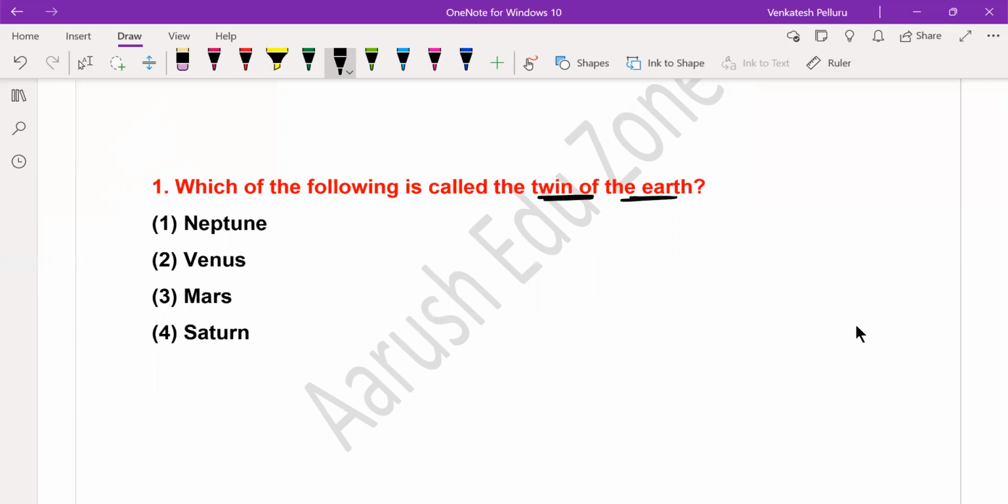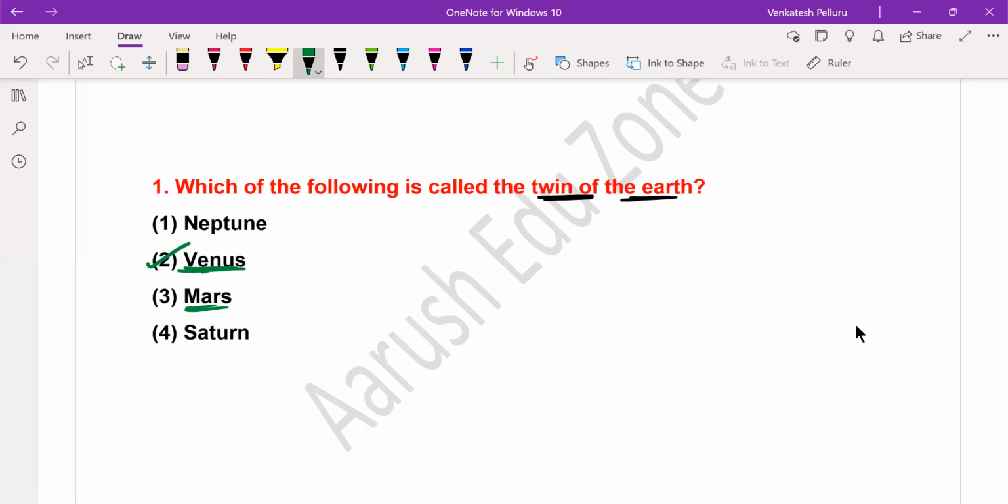So the question here is, which of the following planets is often referred to as the twin of the Earth? The options are Neptune, Venus, and Mars. What is your answer? The correct answer for this question is Venus. You might get confused with Mars, but Mars is never referred to as a twin of the Earth, whereas Venus is referred to as the twin of the Earth.